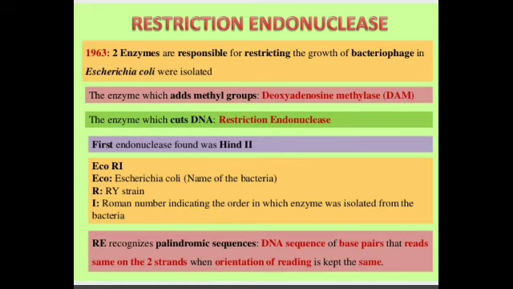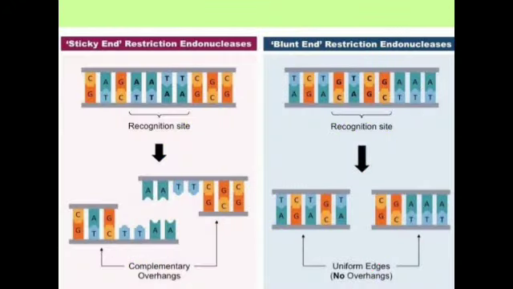And type 3 cleave the double-stranded DNA at a well-defined site. Restriction enzymes belong to a larger class of enzymes called nucleases, and there are two types, exonuclease and endonuclease. Exonuclease removes nucleotides from the ends of the DNA, and endonuclease makes a cut at a specific position.